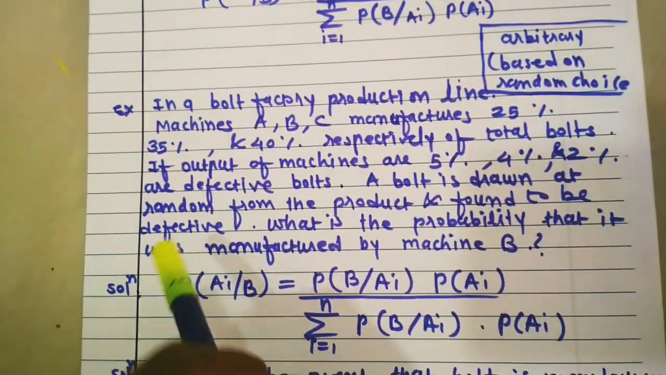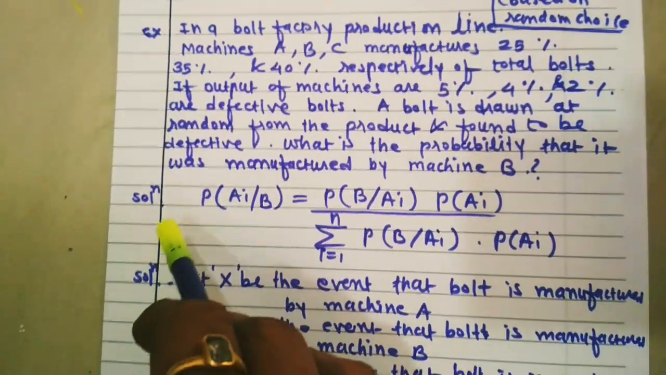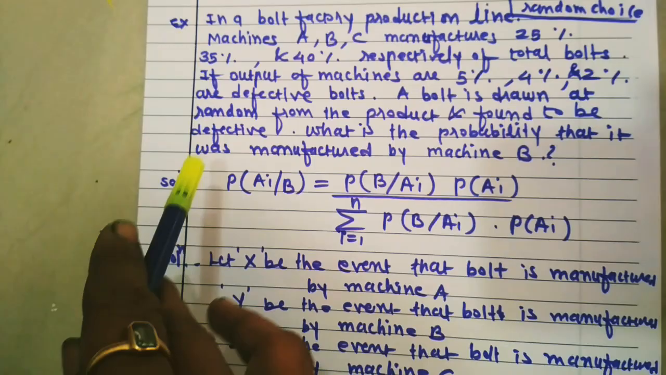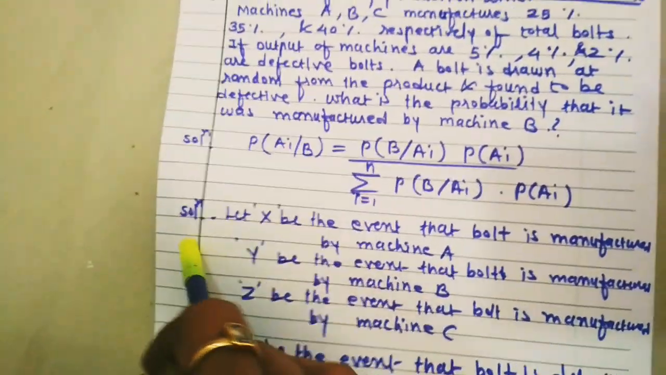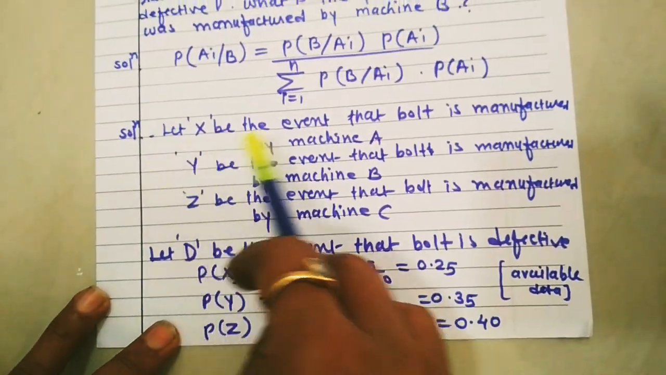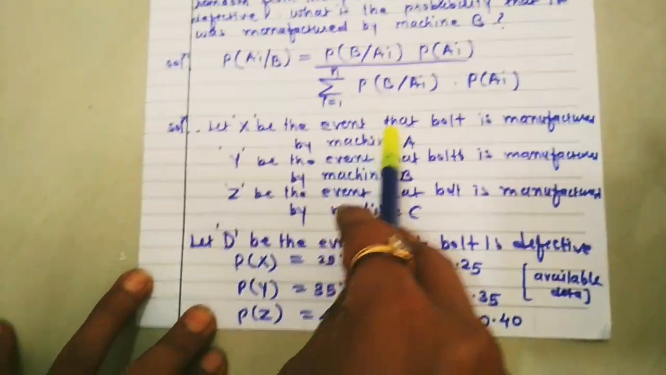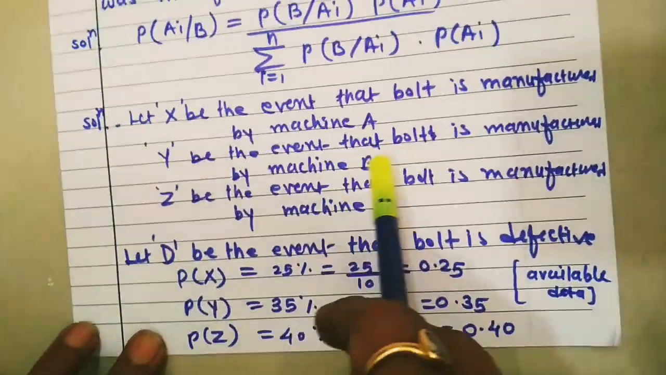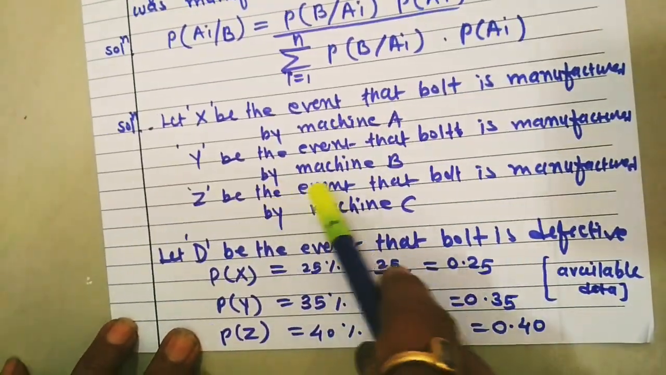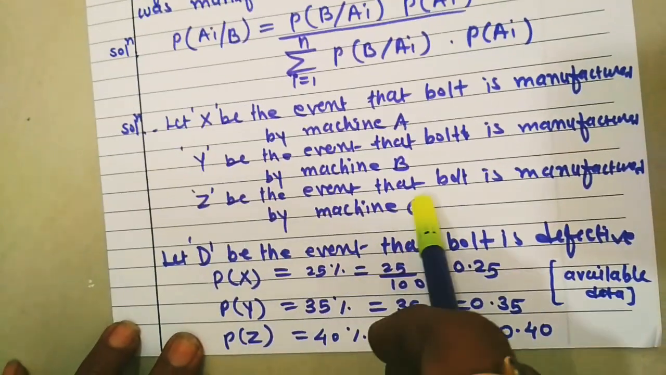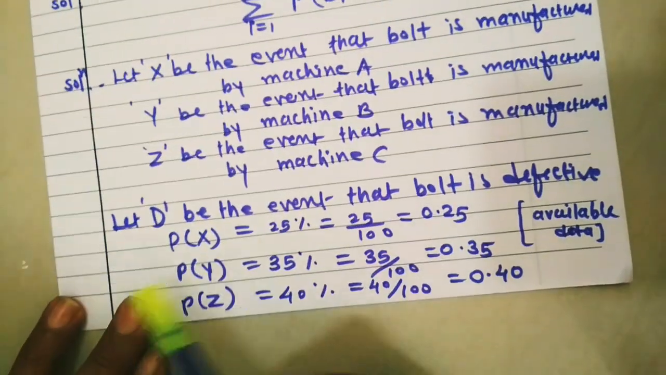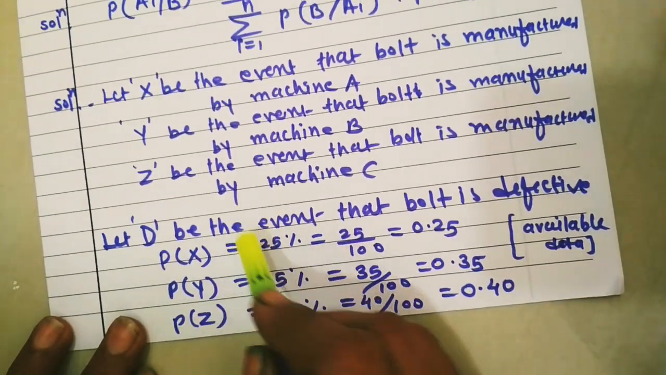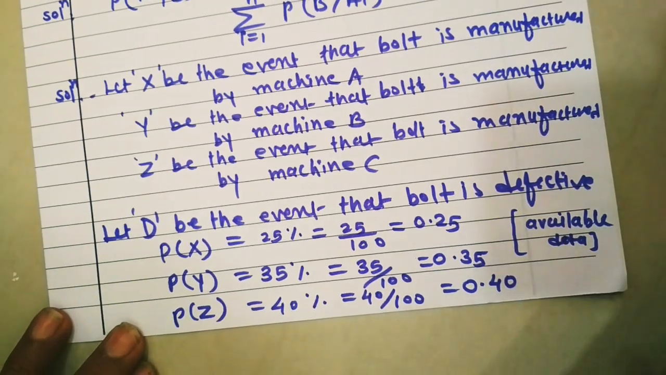While solving this probability example by using Bayes theorem, first of all we have to write the Bayes theorem. We wrote it here. Now we have to give a name to every event. Let X be the event that the bolt is manufactured by machine A, Y be the event that the bolt is manufactured by machine B, and Z be the event that the bolt is manufactured by machine C. And let D be the event that the bolt is defective.